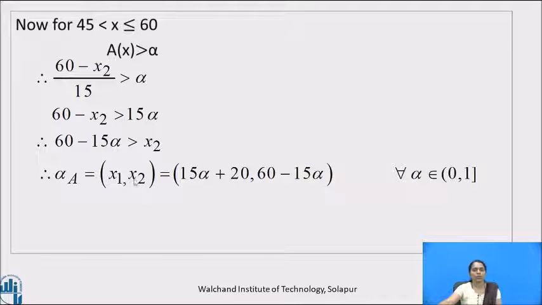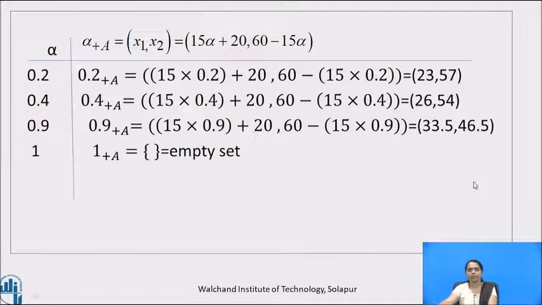and hence strong alpha cut of A is the open interval x1 comma x2, as it is strictly greater than. So it follows the strict inequality which contributes to the open set, equal to open interval 15 alpha plus 20 comma 60 minus 15 alpha for every alpha belongs to semi-closed interval 0 1.